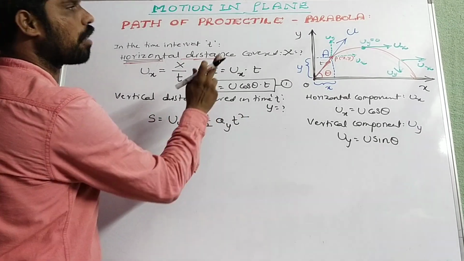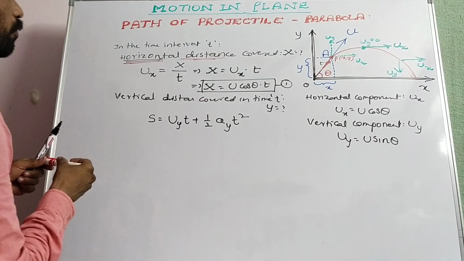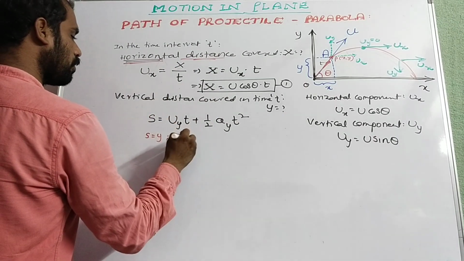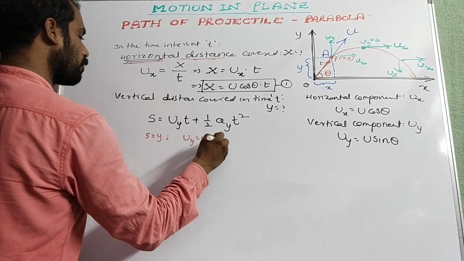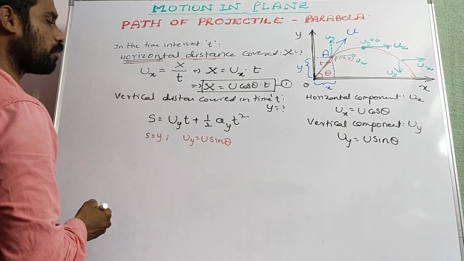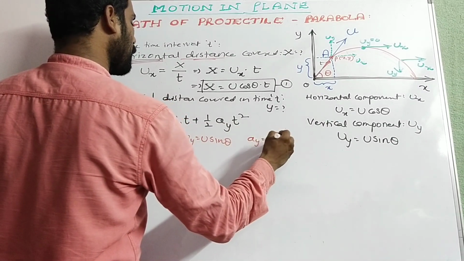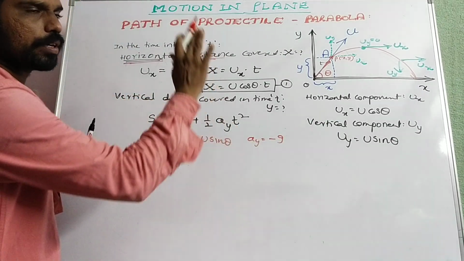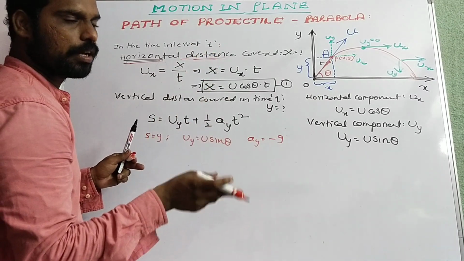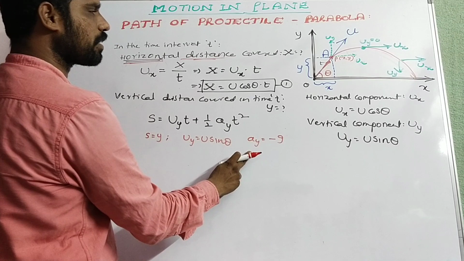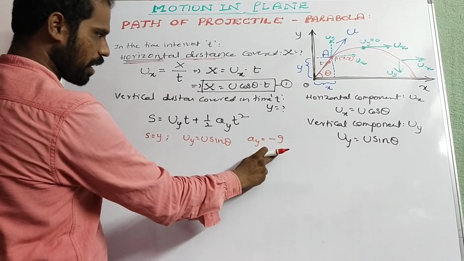Here s is equal to y, uy is equal to u sin theta, and ay is equal to minus g. Why? Because the body is moving upward, opposite to the gravitational force of attraction, so the acceleration due to gravity is taken as negative, that is minus g.